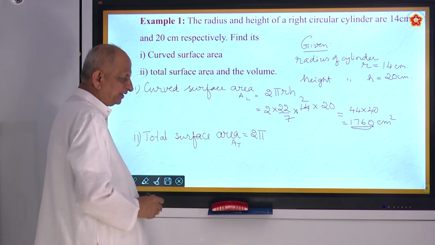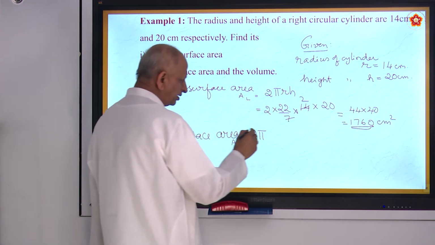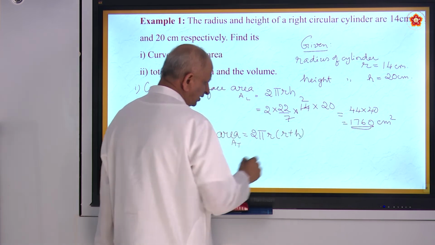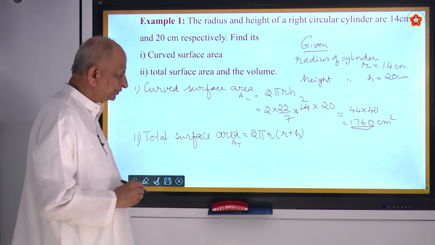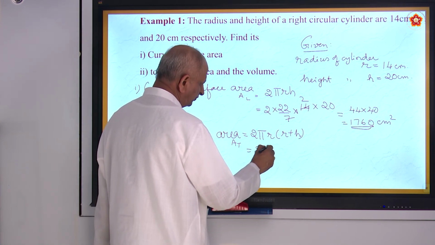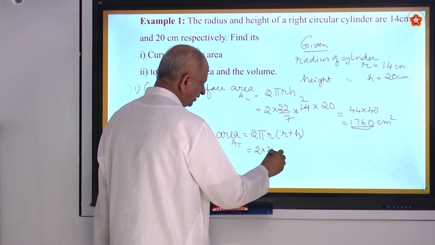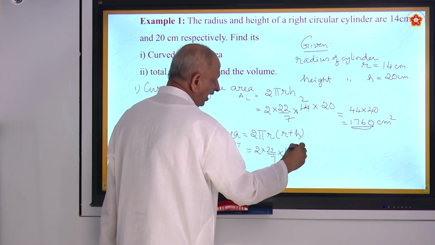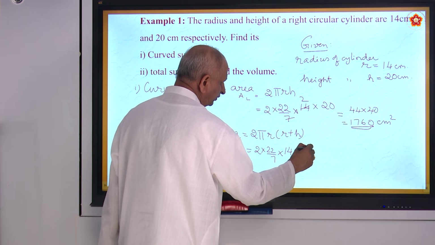AL is lateral surface area, AT is total. 2 pi R into R plus H. You can write R plus H or H plus R, both are same. So 2 pi into, pi is 22 by 7 into R, R is 14 into R plus H, 14 plus 20.